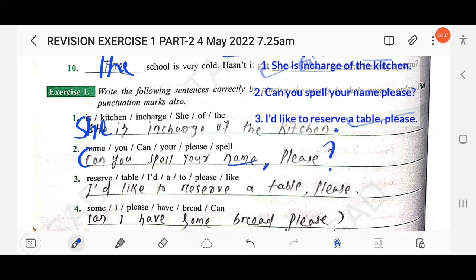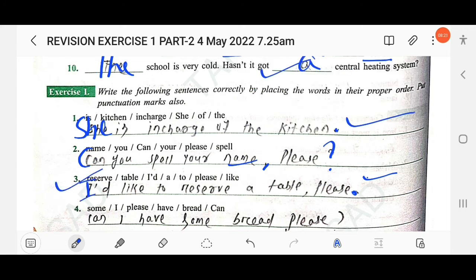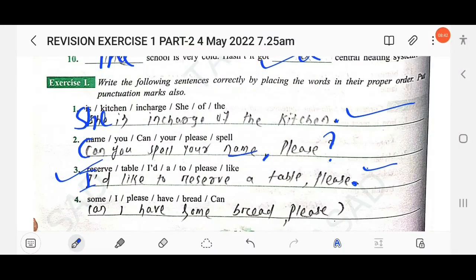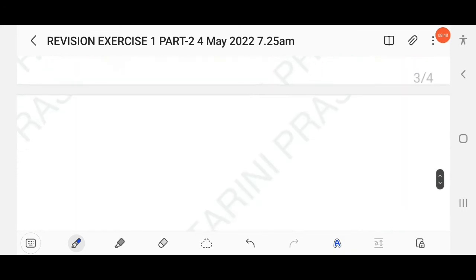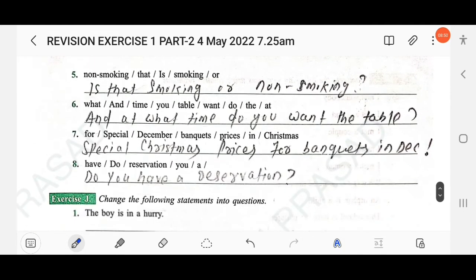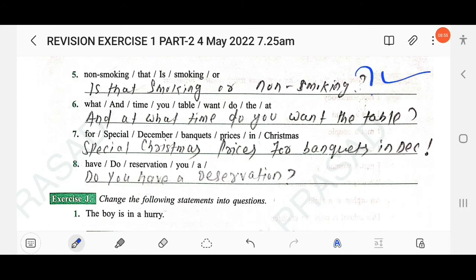The next, reserve table I would a to please like. I would like to reserve a table. Then use a comma, and at the end of the sentence use a full stop. The next, some I please have bread can. Can I have some bread, please? Start the sentence with a capital letter and end with a question mark. Clear? Then next, non-smoking that is smoking or is that smoking or non-smoking?